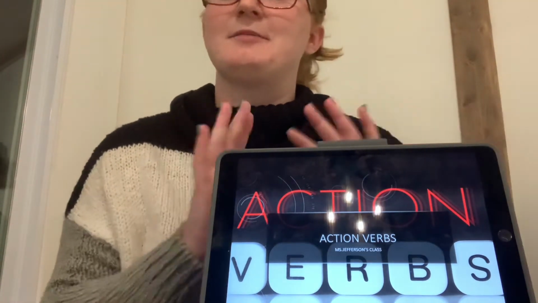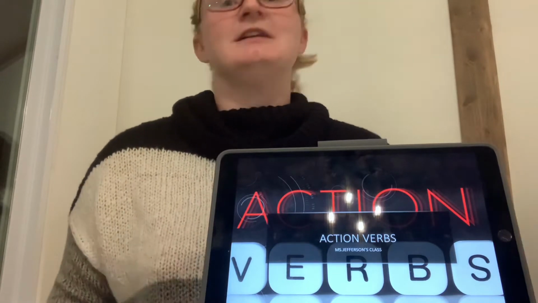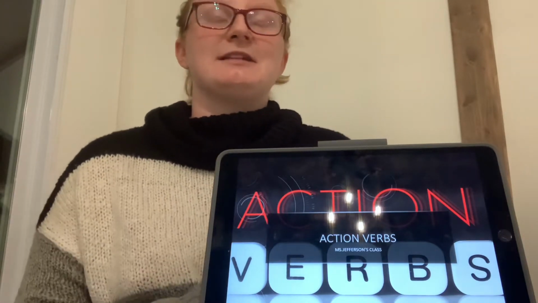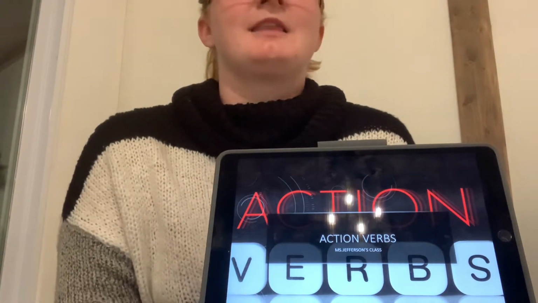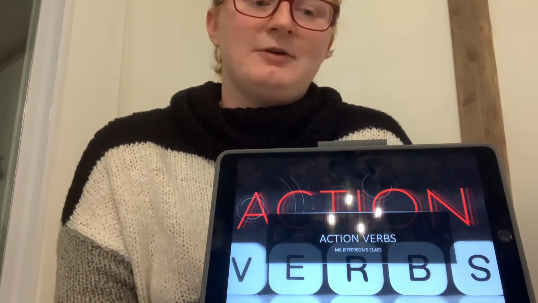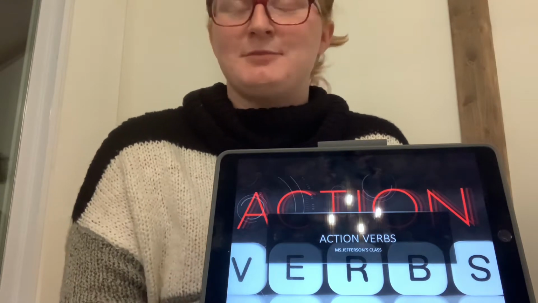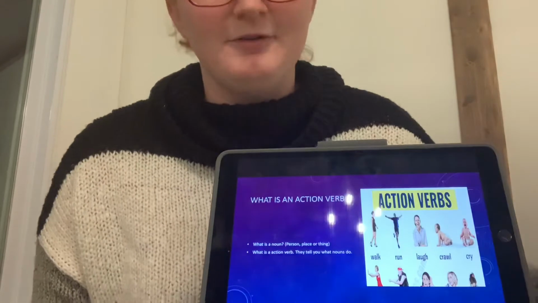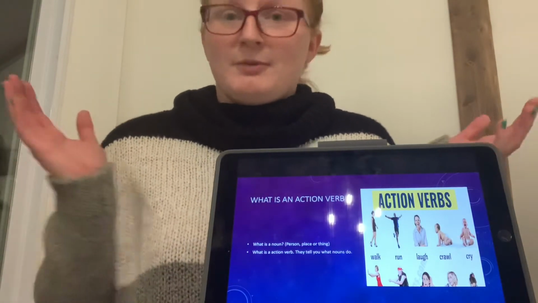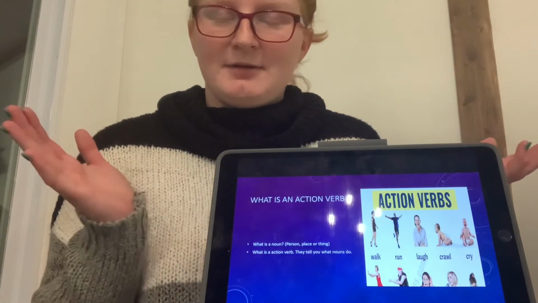Today we're going to be learning about action verbs. Now, who thinks they can guess what an action verb is? Not quite. You're thinking of what is a noun. A noun is a person, place, or thing. That's actually the first thing we're going to go over. Before we can talk about action verbs, we got to talk about nouns.